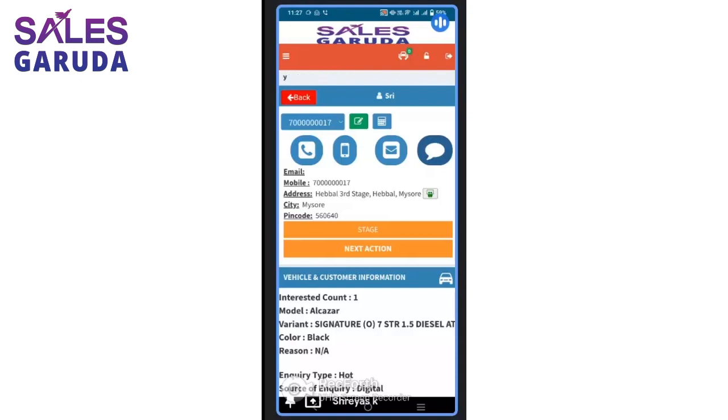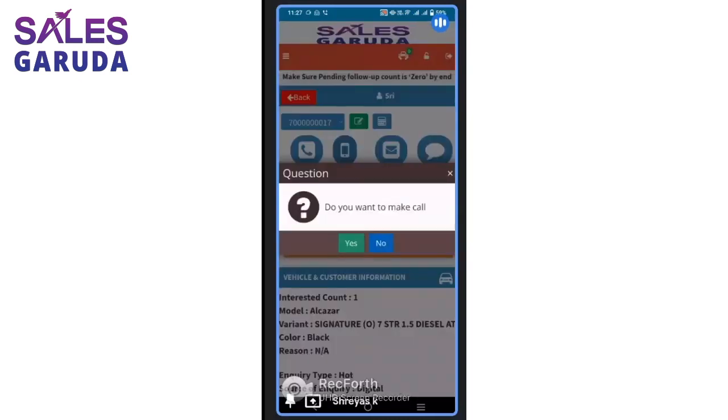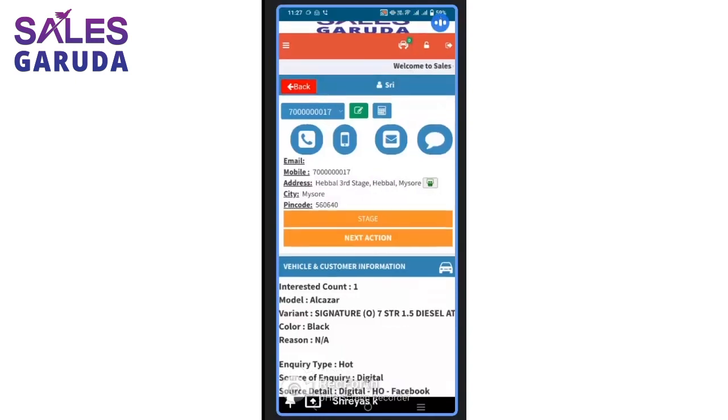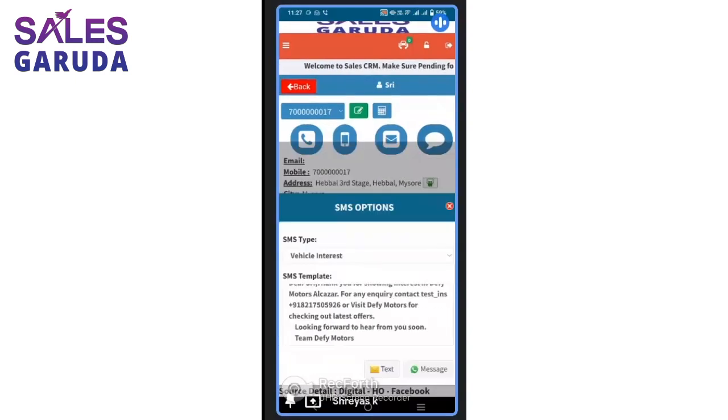Currently, as a DSA, I do not have a system to make a call within a click of a button. I have to manually dial the number. That is the pain. If I want to send a WhatsApp message to the customer, I have to save the customer number in my contacts, type a WhatsApp message, which kills my time, and send it. In this system, if I want to make a call, I go here and click on this button. Within a click, the call is sent to the customer and there is a recording.